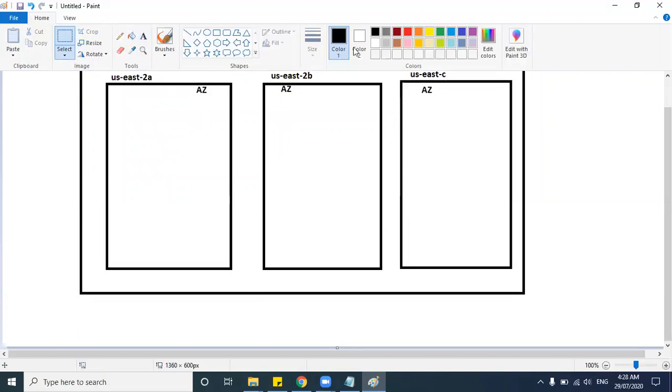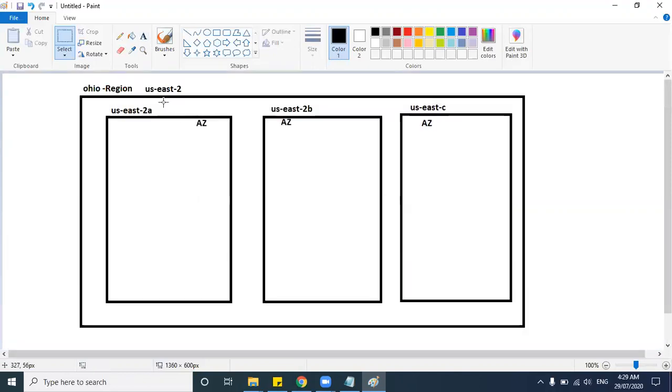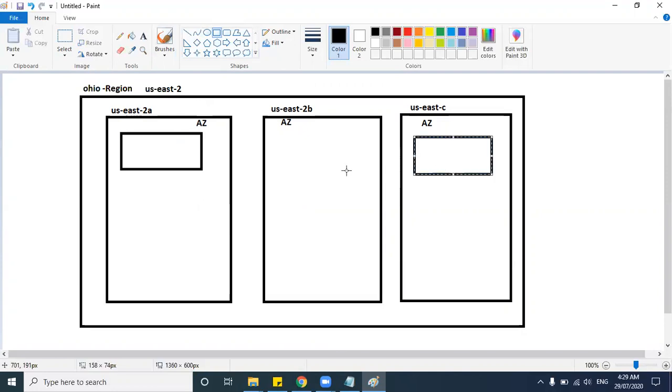One is, say for example, you have 3 problems. One is you have a security problem. Before discussing this problem, let's say I have a use case like this. I'm creating a Linux server here in availability zone 2A, and I'm creating a Windows server here, and I'm creating my database server here.